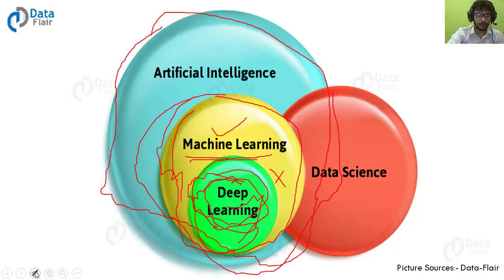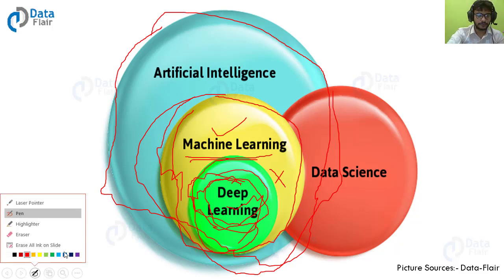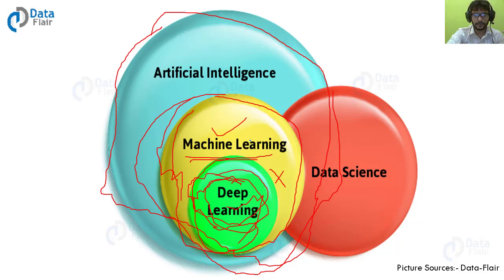But if this is not going to work fine, then we need it. Else not. Deep learning is a subset of machine learning. Machine learning is a subset of artificial intelligence. So our main thing is artificial intelligence, under which machine learning comes, and under machine learning deep learning comes.